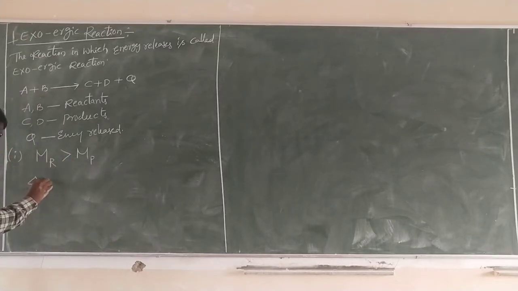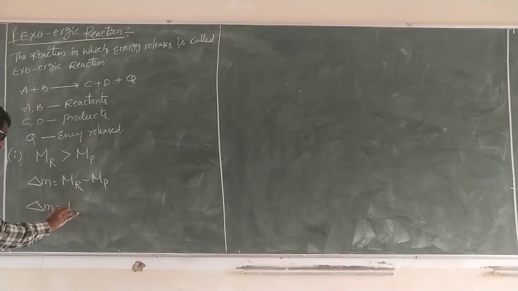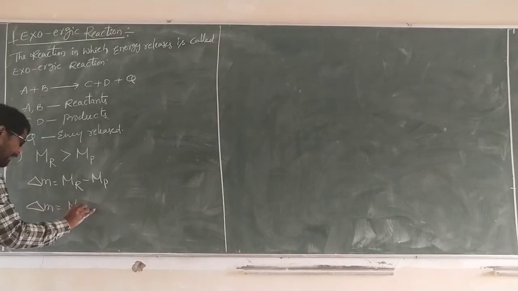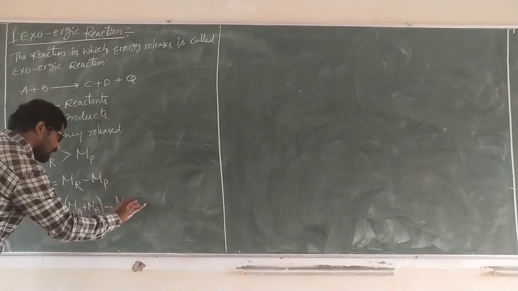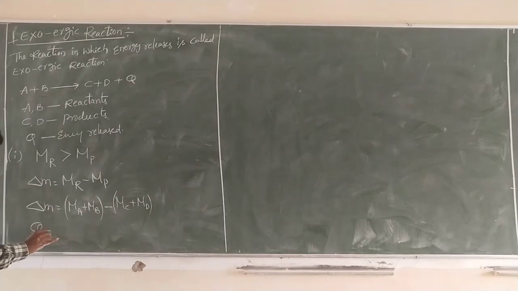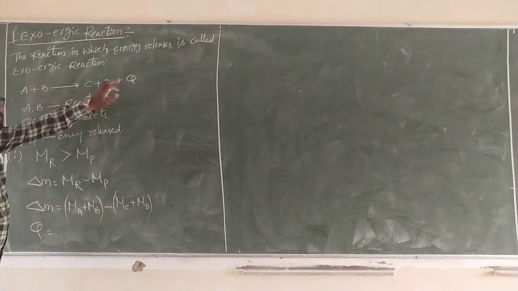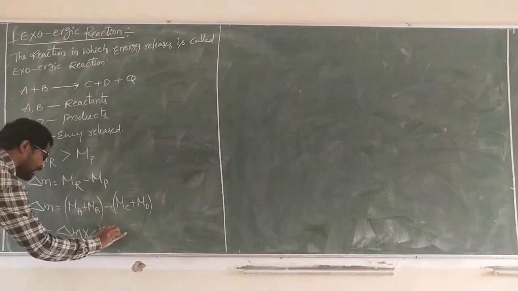Delta M is the mass of A plus the mass of B minus the mass of C minus the mass of D. Q is the energy released, Q is delta M into c squared, in joules.